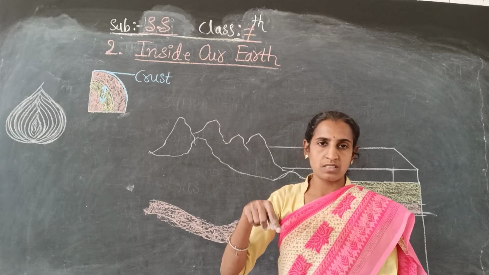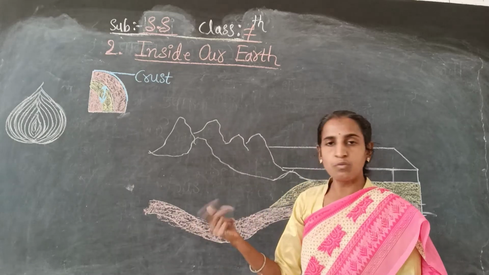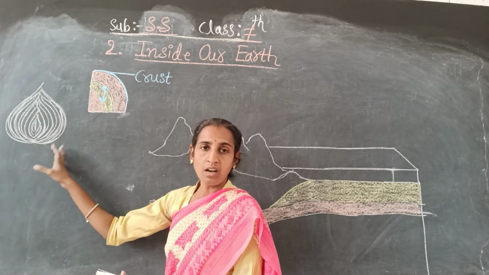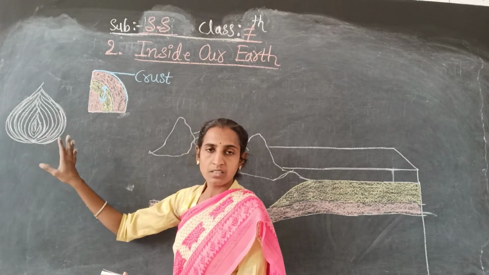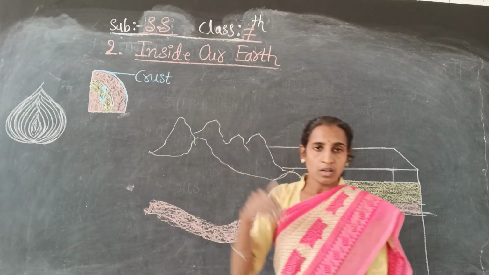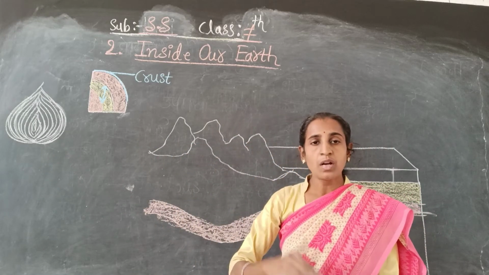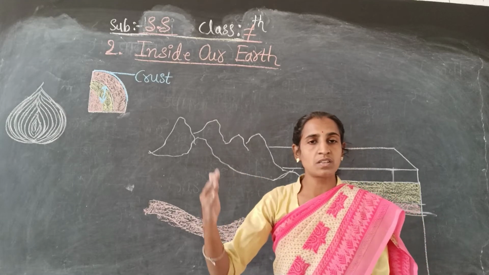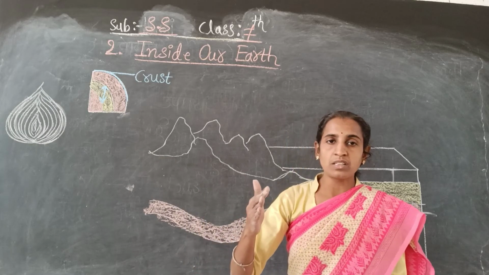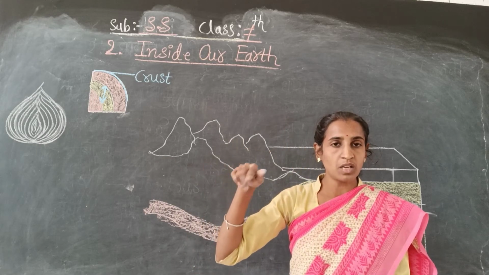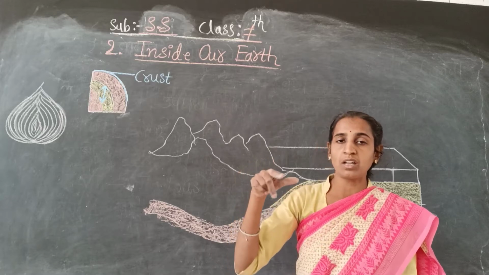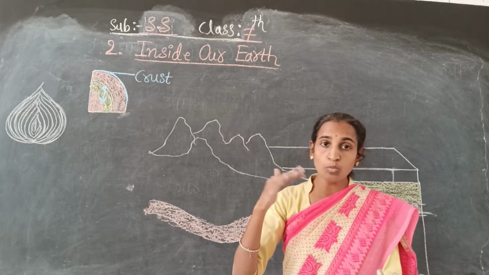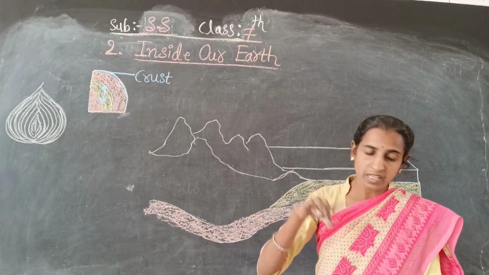You will find so many layers inside the onion. In the same way, the earth is also made up of several concentric layers. Just as the onion has layers, the earth also has layers inside it. So, many layers, a large number of layers, are inside the earth.